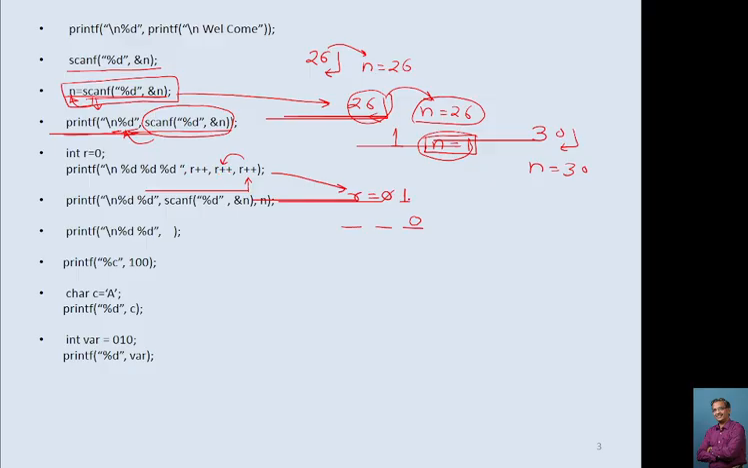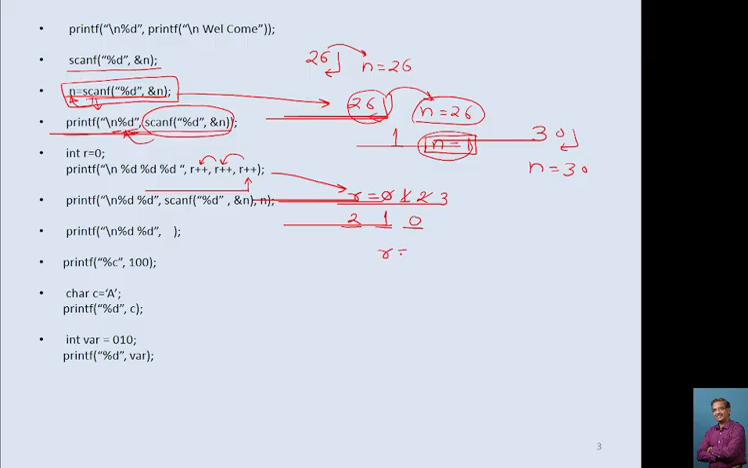Then from here it goes here, r plus plus. This indicates print the value of r. So the value of r is 1, so it prints 1 and then r becomes 2. Then it comes here, r plus plus. Again it prints 2 and the value of r becomes 3. So it gives you 2, 1 and 0. Remember this. I will explain one more time.